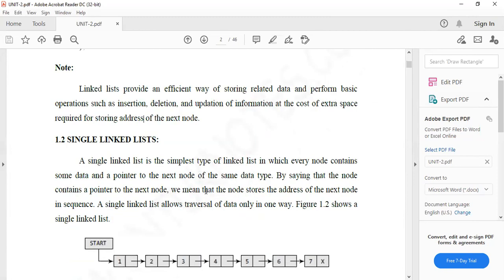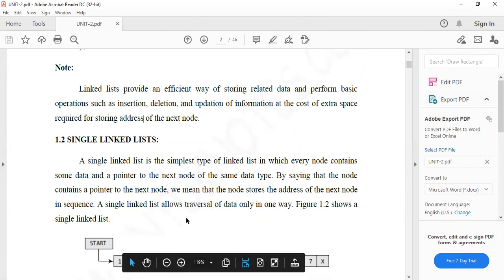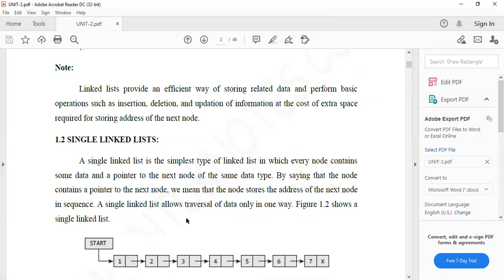Already I had told you that linked lists are of three types. The first one is the single linked list, the second one is the double linked list, and the third one is the circular linked list. These are the three types we have to discuss in your unit 2. First we'll move on to the single linked list.